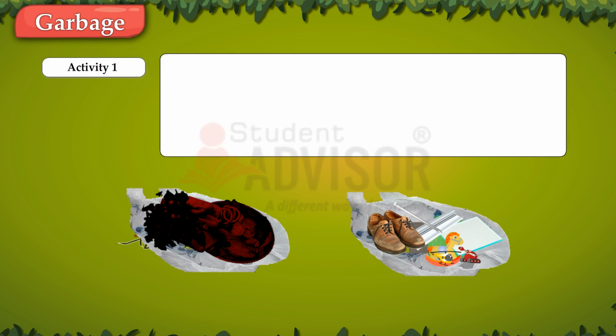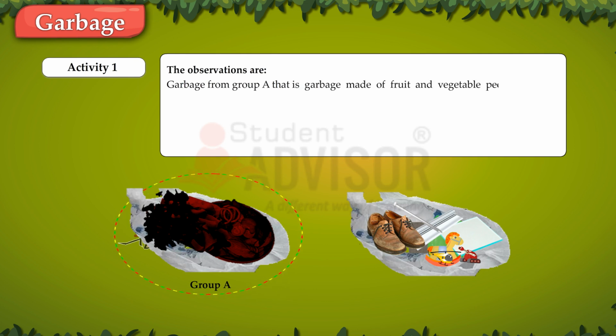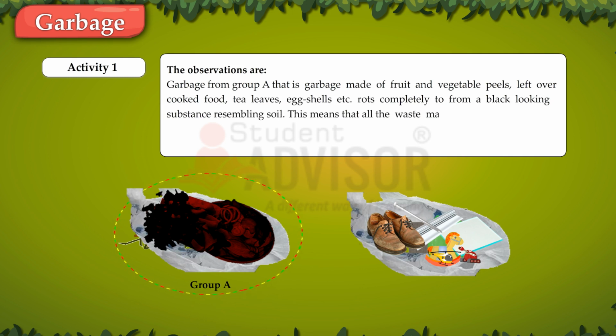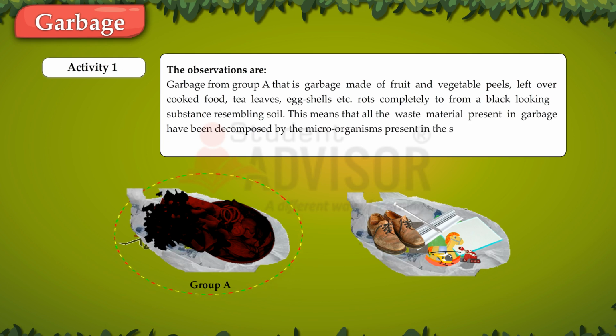The observations are: garbage from Group A, that is, garbage made of fruit and vegetable peels, leftover cooked food, tea leaves, eggshells, etc., rots completely to form a black-looking substance resembling soil. This means that all the waste material present in the garbage has been decomposed by the microorganisms present in the soil. They are biodegradable.